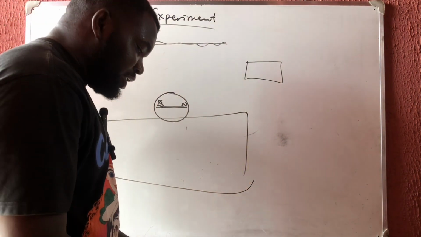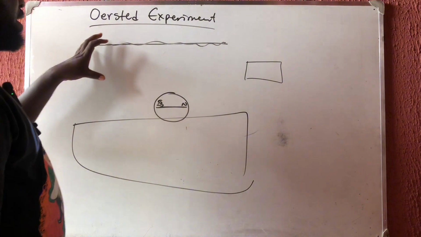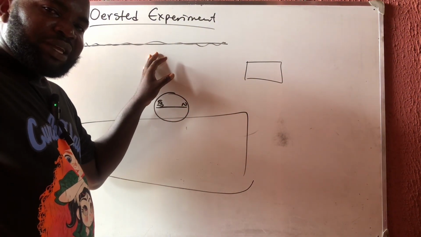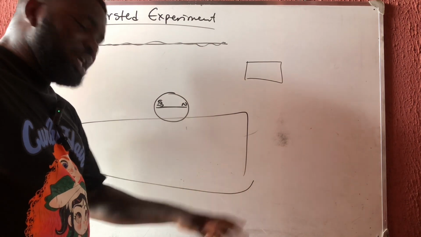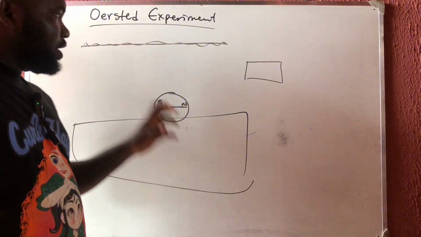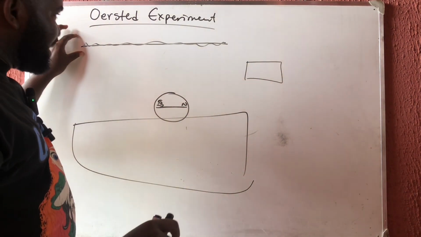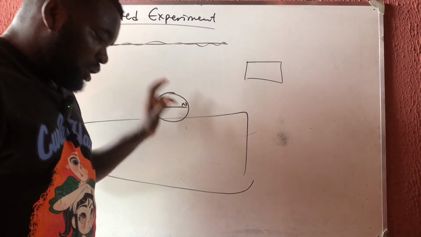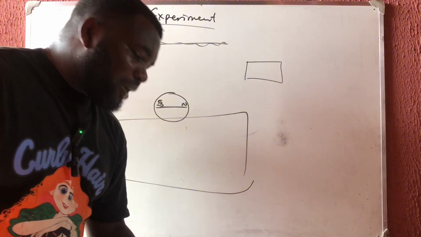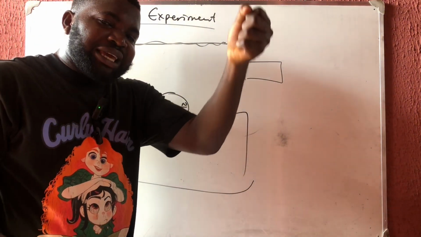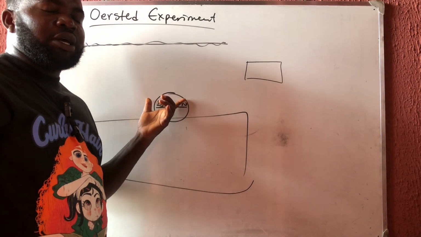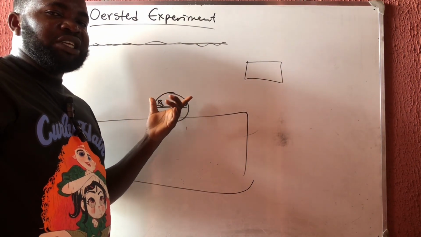Immediately that thing happened, he became interested and started looking at it to know what is really happening. Look at what he discovered. He increased the current to know what happened. The increase in current increases the strength of this compass needle.